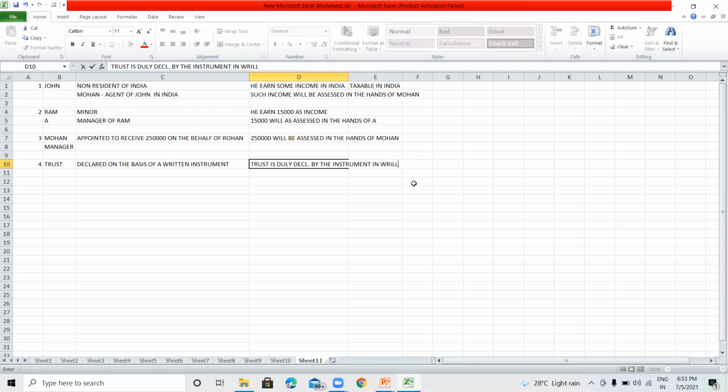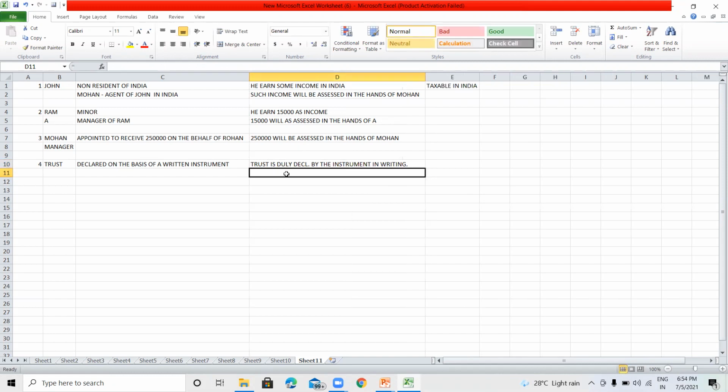That is, if there is any trust which is declared on the basis of a written instrument, then it will be considered that the trust is declared by the instrument in writing.